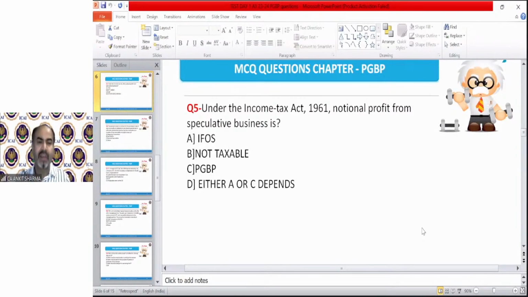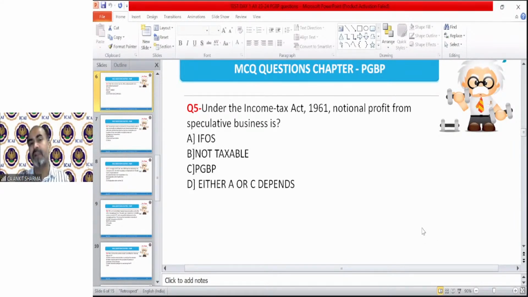For example, if I purchase a share at 500 rupees and after 1 year, or on 31st March 2024, the price is 900 rupees per share but I have not sold it, that cannot be treated as my income.